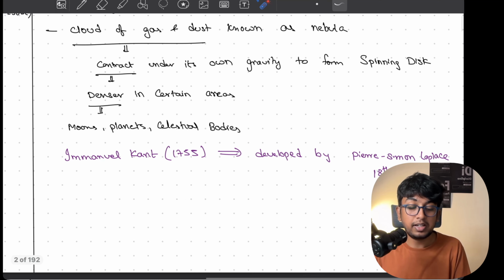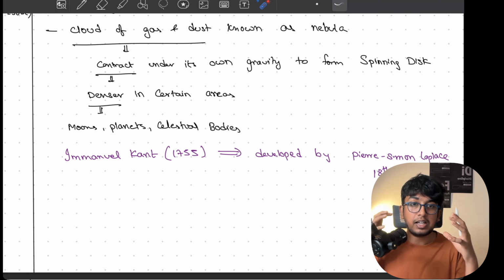So a cloud of gas and dust is called a nebula. And then what happens is that the cloud of gas and dust gets contracted because of its own gravity.